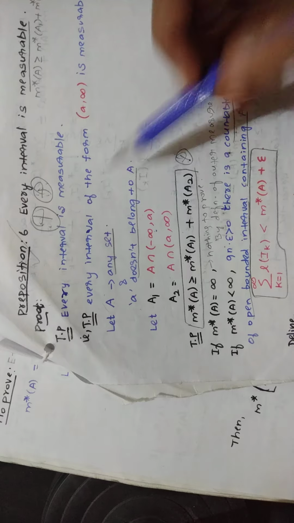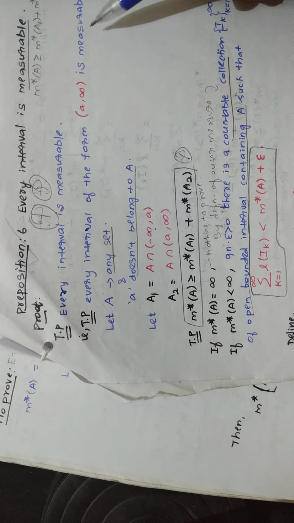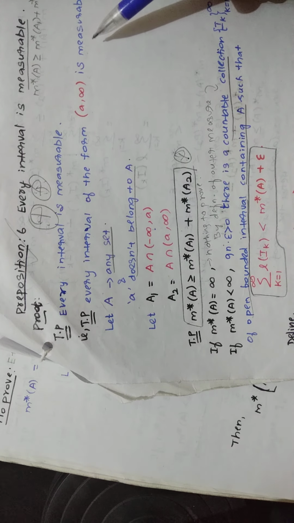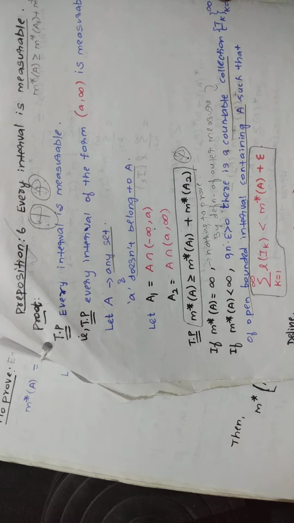That is, to prove every interval of the form (a, ∞) is measurable. In the statement they are asking us to prove every interval is measurable. Here in our proof, you will select an interval, that is, the open interval (a, ∞), and you are going to say this interval is measurable.